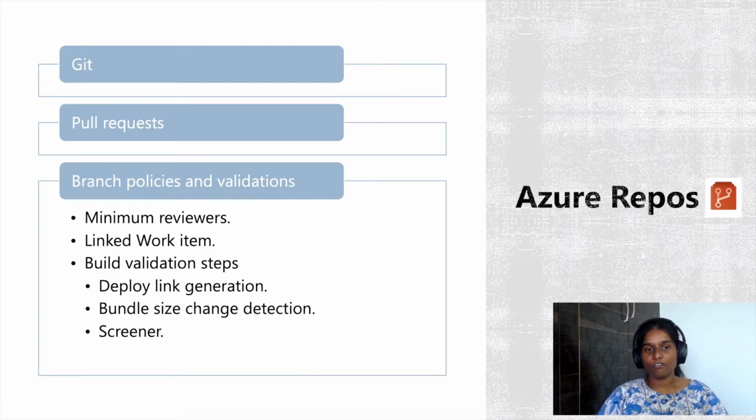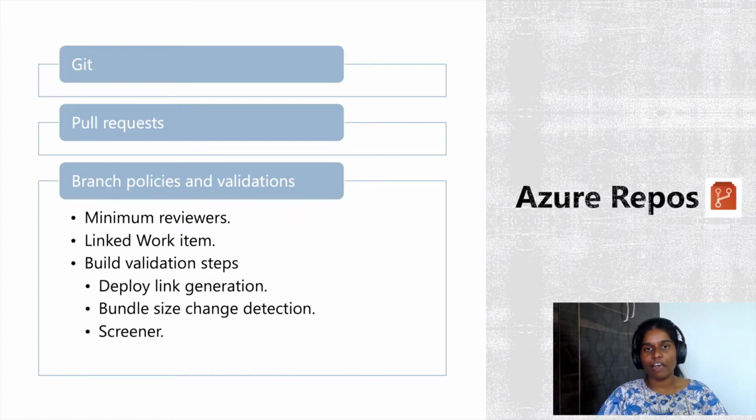These simple things help us a lot by adding some extra eyes on your code changes coming into master, and linking a work item helps us with better traceability of the changes. So whenever we want to refer back to the history of the code, we can just go to the linked work item and understand why we made the particular change.